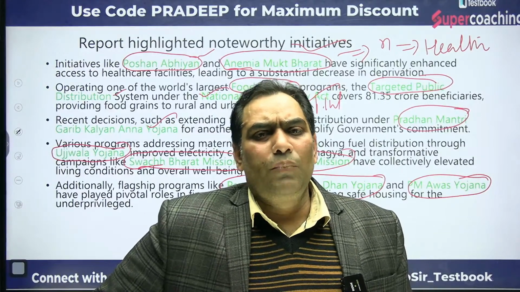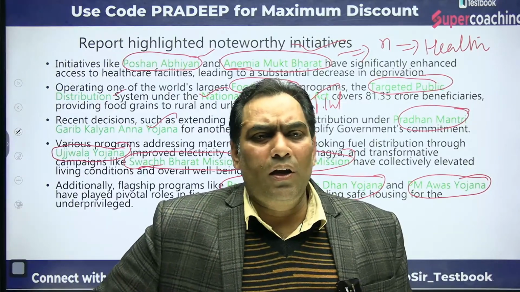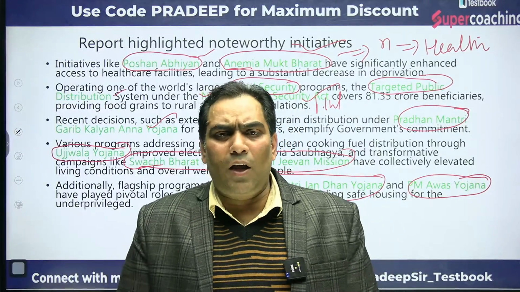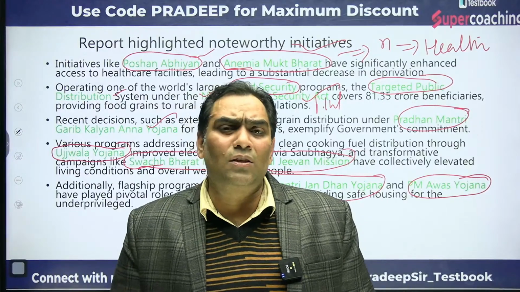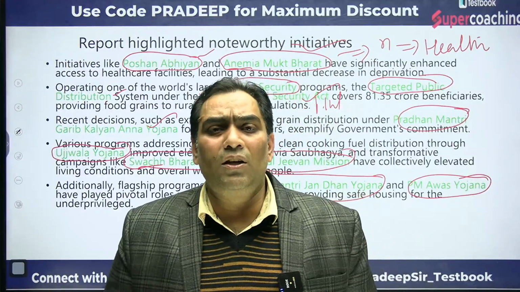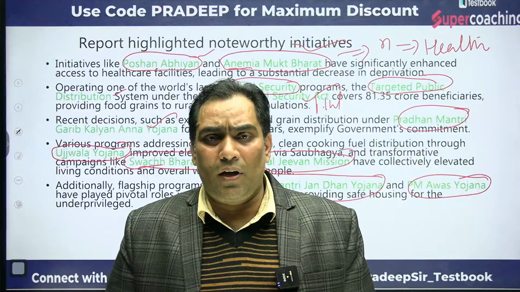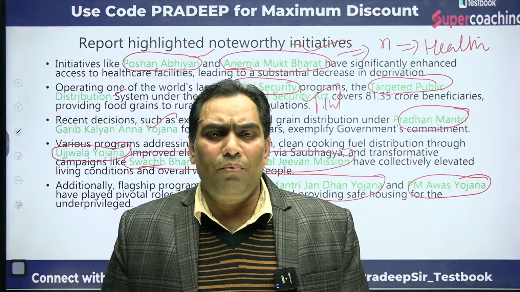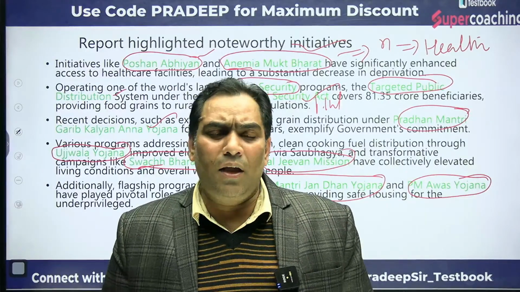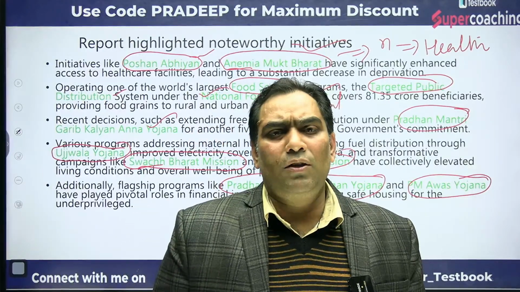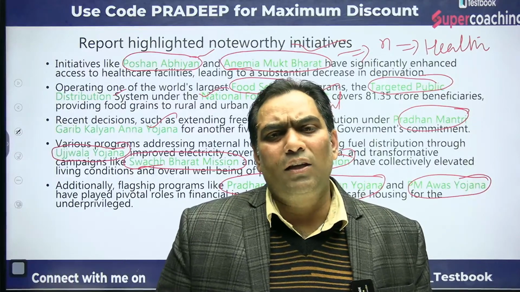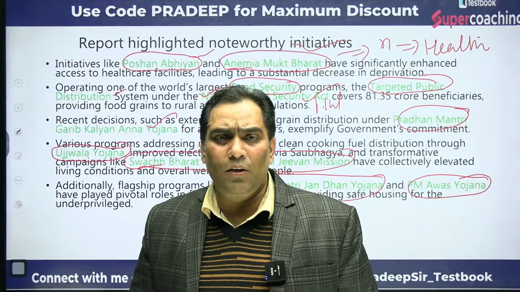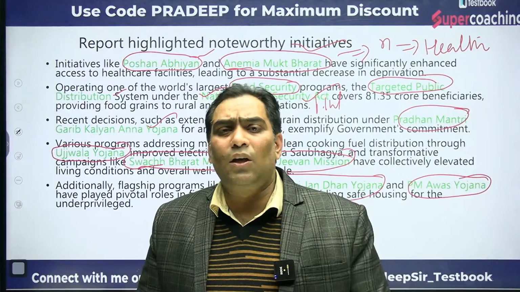And this is nothing but the poverty ratio or head count ratio. But the head count ratio or poverty ratio only tells the extent of poverty. It does not give the intensity of poverty. In order to calculate the intensity of poverty, we proceed one step further, and that is the weighted average of the deprivation score. So that gives the intensity of poverty.